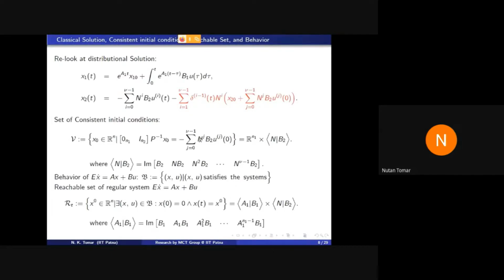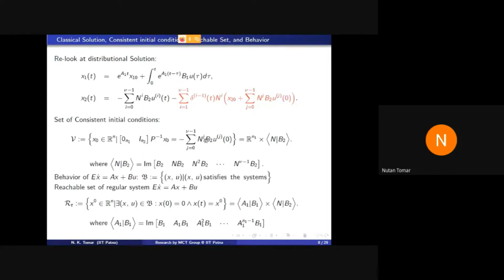So see carefully, what is this? x2 is equal to, this is x2 here, because here x0 is arbitrary for the original condition. If you use this transformation P inverse, then this complete thing is x2, x20.